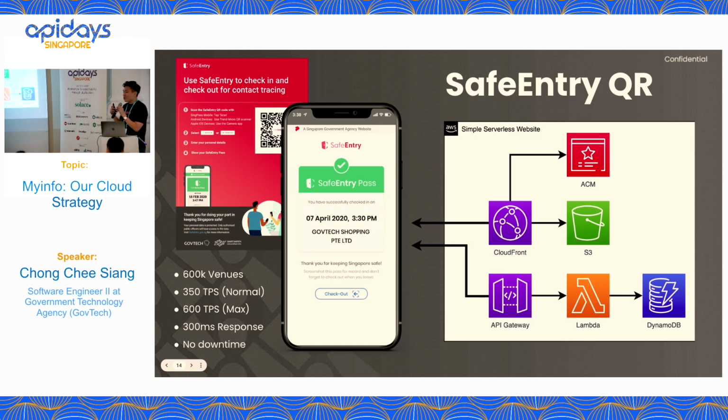So when we started to design and develop SafeEntry, luckily we were using the correct tech stack, serverless as our base, because we didn't know that one day the government would mandate everyone to do check-ins. We didn't know our TPS would boost up to 600. In my whole career, I never participated in designing a system, application, or API that needed to support 600 TPS, which could kill my database or my API gateway, right?